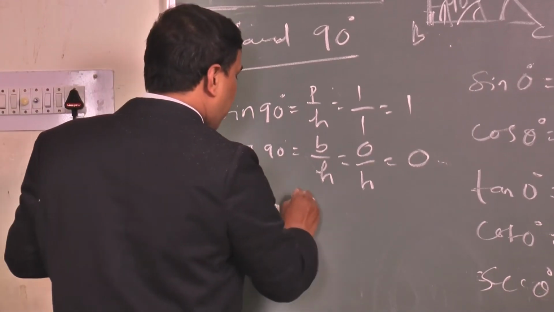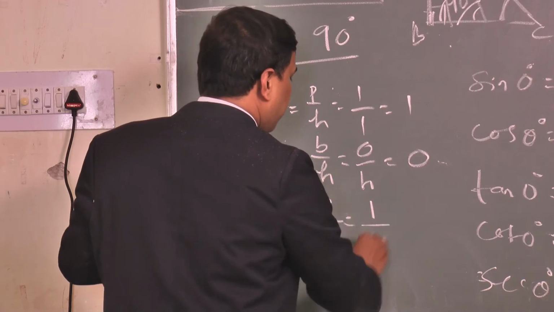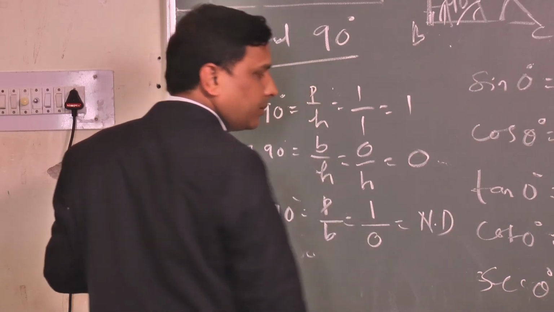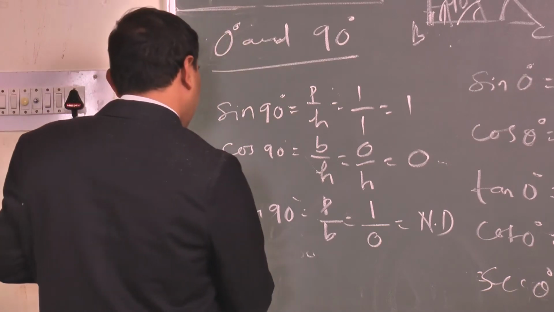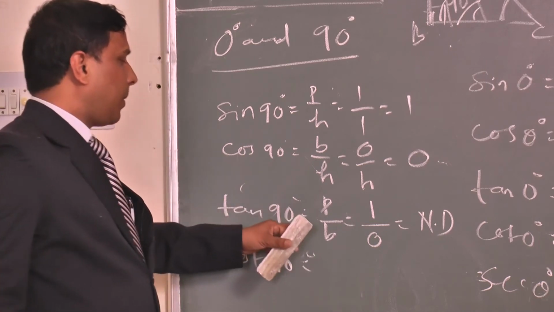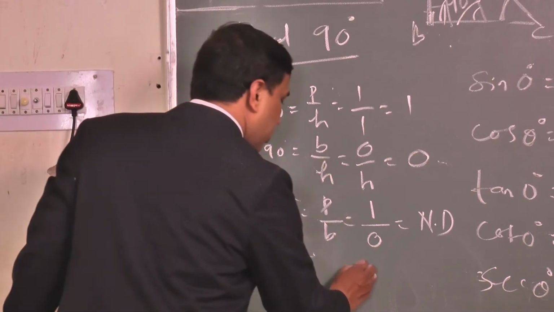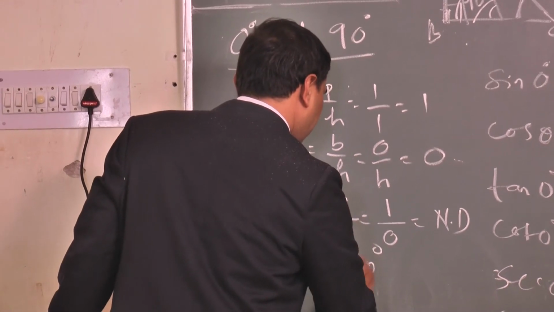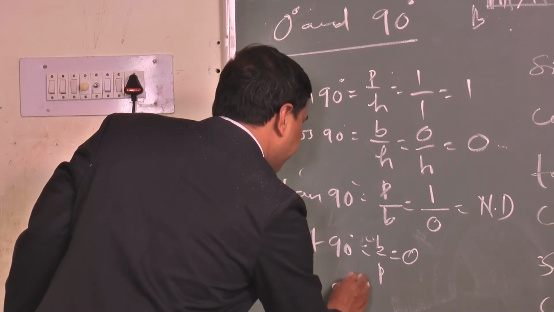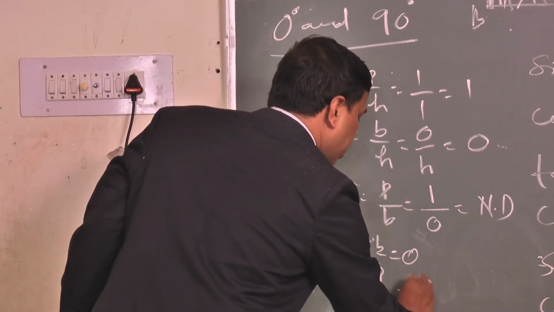Tan 90 equals P by B, P means 1, B means 0, so it is not defined. Cot 90 is the opposite of tan, B by P, 0 by 1, which equals 0. Sec 90 is 1 by cos, so 1 by 0 is not defined.